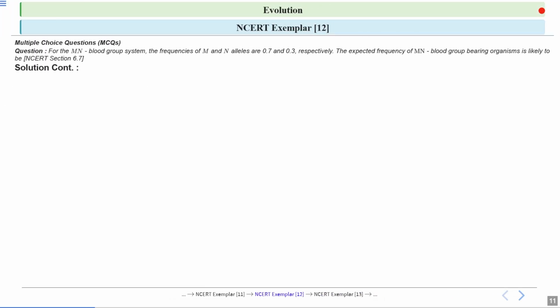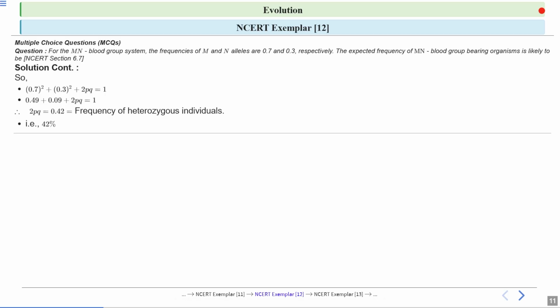Let's continue the answer. So we can put in the values now. After putting the values in this equation and solving it, you will get 2pq should be 0.24. This is the frequency of the heterozygous individuals, which is 42%.